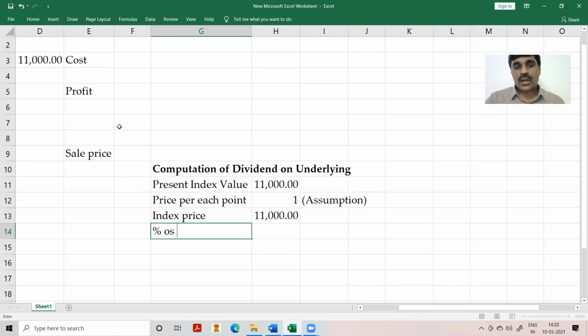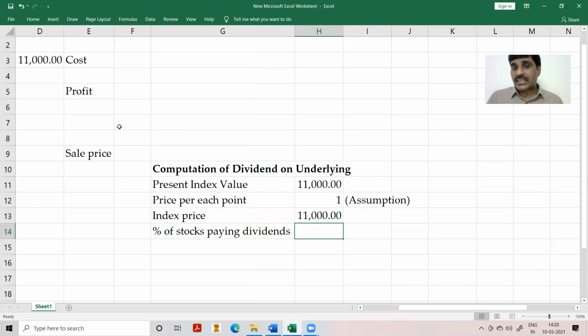Okay, percentage of stocks paying dividend. This is the summarized value of all the 50 stocks. Index price is the summarized value of all index points. So 50% of the stocks are paying the dividend. Out of 50 stocks, only 25 stocks are going to pay the dividend. That is the information given. Okay, so value eligible for a dividend, value entitled for a dividend. What is the value on which you'll get the dividend? 11,000, only 50% will give the dividend, 5,500. Okay, value entitled for dividend.